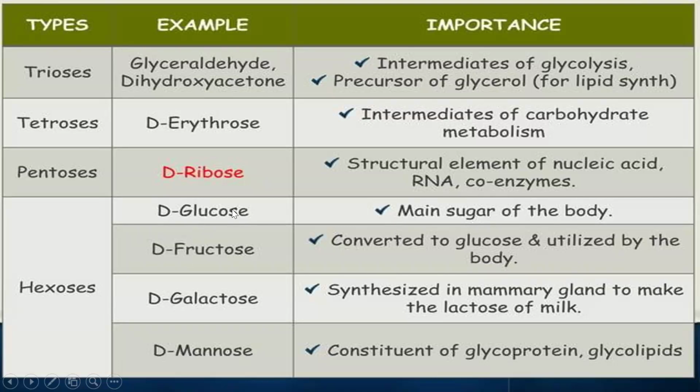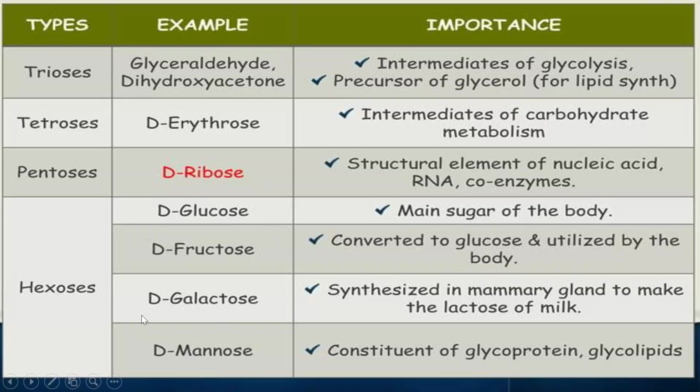Coming to fructose, whenever we eat something, we get polysaccharides. From polysaccharides we get glucose, fructose and all these monosaccharides. Whenever the glucose becomes excess, it is converted to fructose. This fructose will be stored in the liver. Whenever our body is in need of glucose, this fructose is converted to glucose and then utilized by our body.